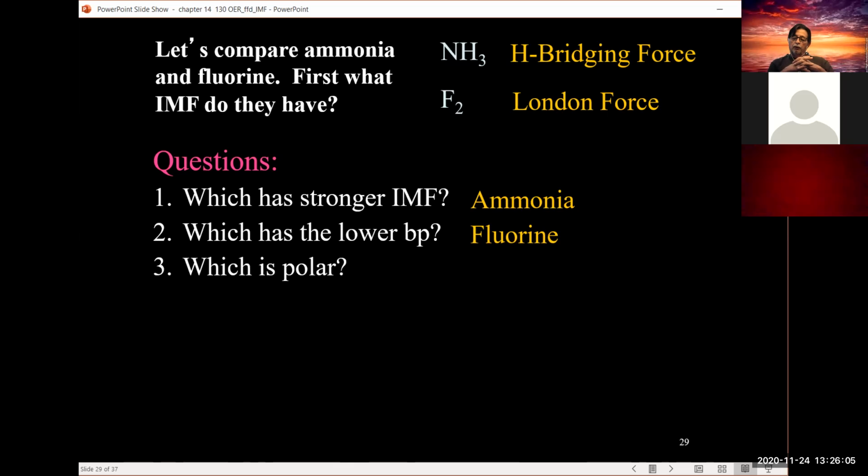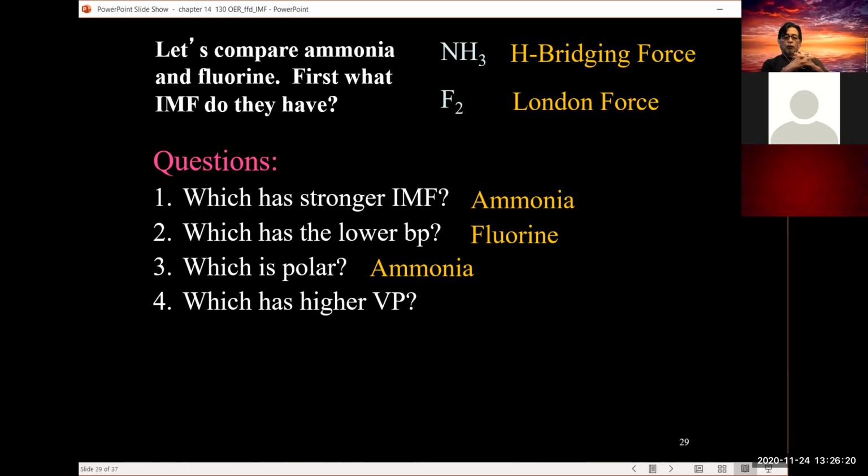Which one is polar? Well, we know that because we needed to answer the force. And we know that fluorine is a nonpolar bond. So ammonia obviously is the polar molecule. Okay. Which has higher vapor pressure? Fluorine will have the higher vapor pressure because it has the weaker IMF interaction.